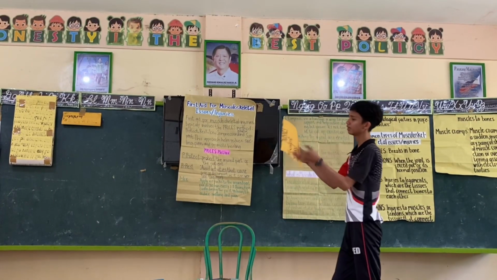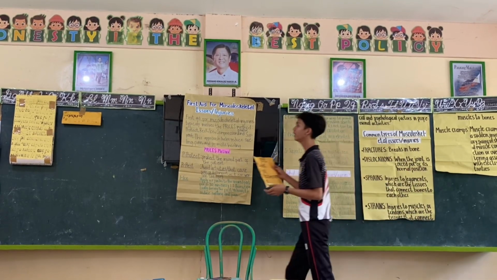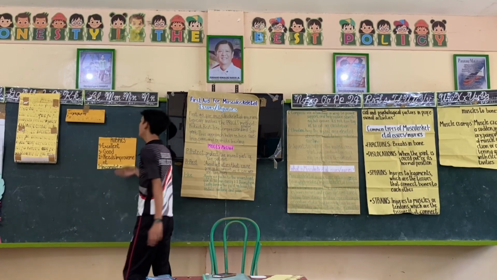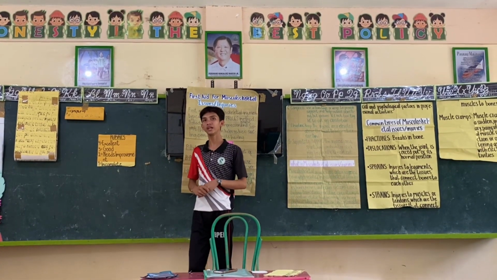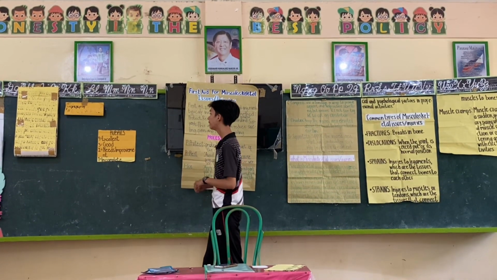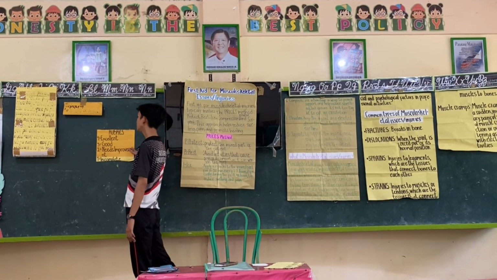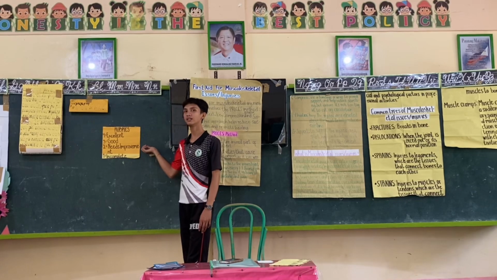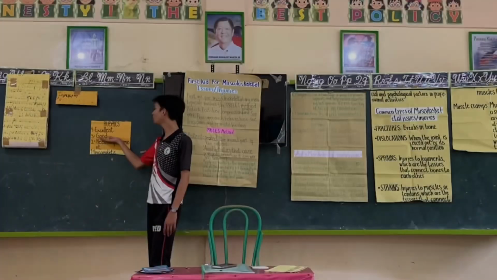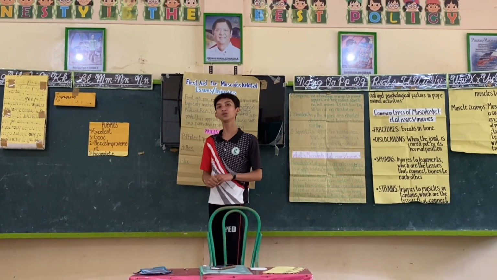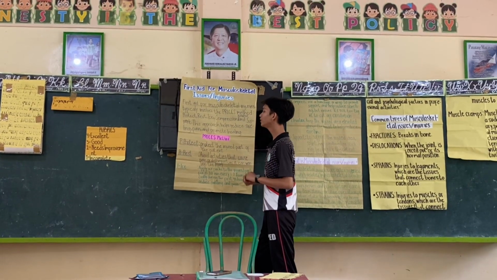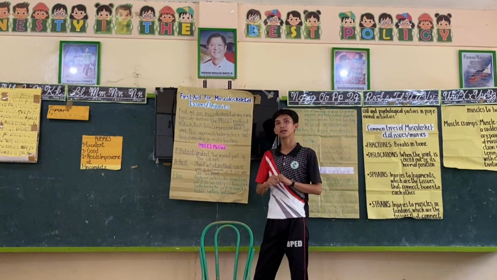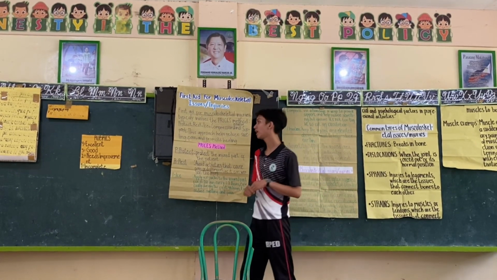And this is the rubric or criteria for your activity. Excellent: if you demonstrate the proper technique for musculoskeletal injuries and define the right musculoskeletal injury in the scenario. Three points for good: if you demonstrate the proper first aid for musculoskeletal injury but with minor mistakes.